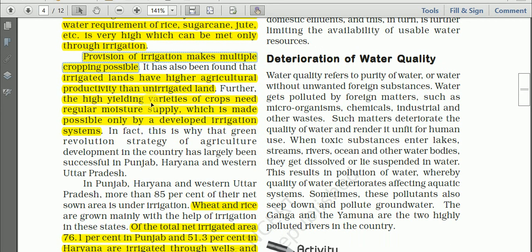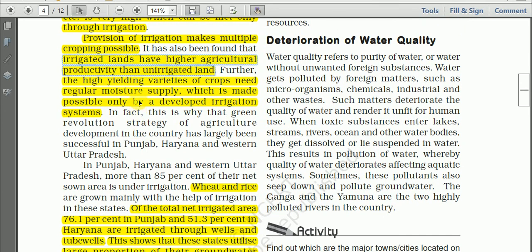It is also found that irrigated lands have higher agricultural productivity than unirrigated land. It is scientifically true. Irrigated lands have higher agricultural productivity than the unirrigated land, and the high yielding varieties of crop need regular moisture supply, regular water supply, which is made possible only by a developed irrigation system.